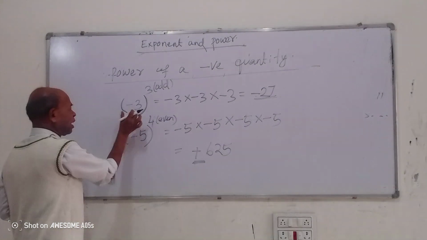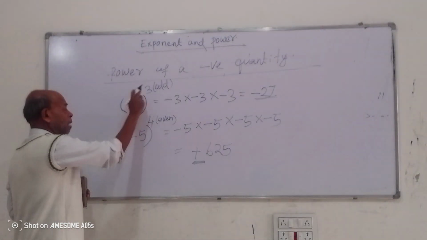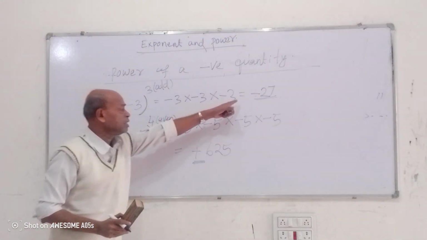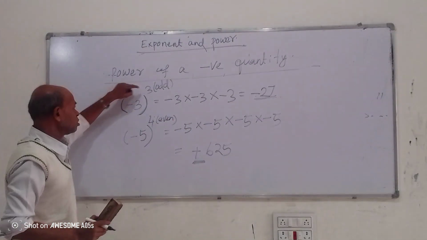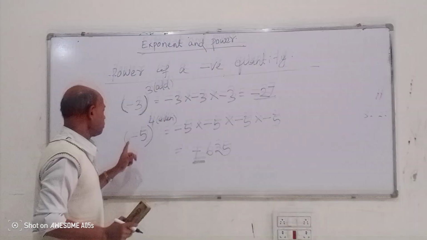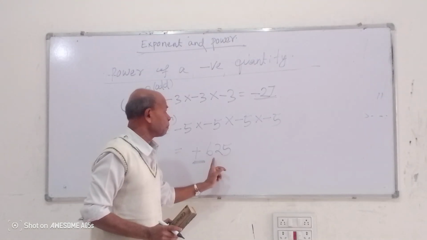So when we take the power of a negative quantity, we should remain very conscious about the sign. If the power is odd, the answer will come in minus. If the power is even, the answer will come in plus.